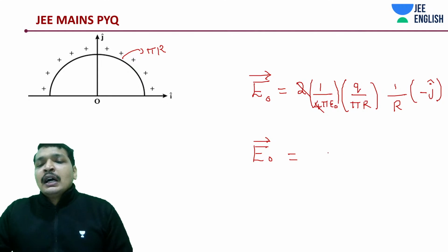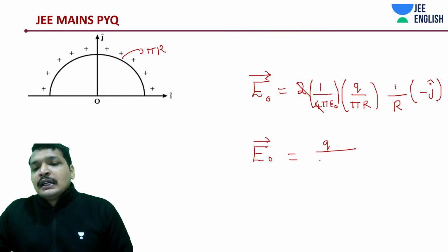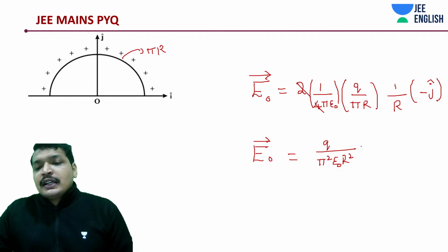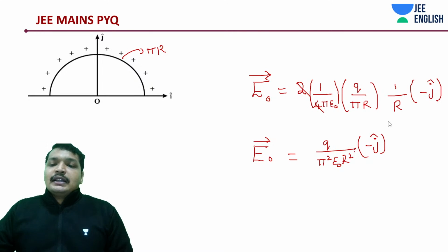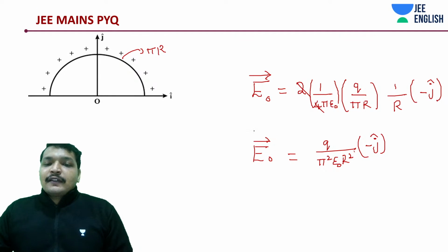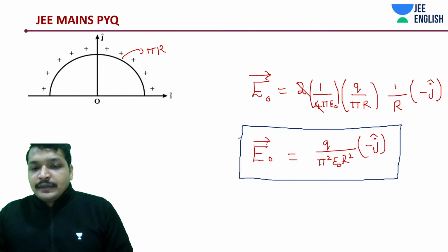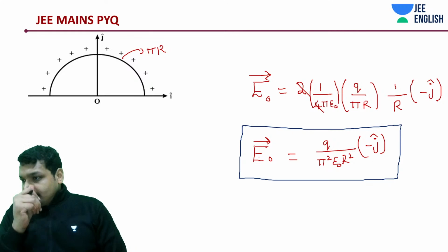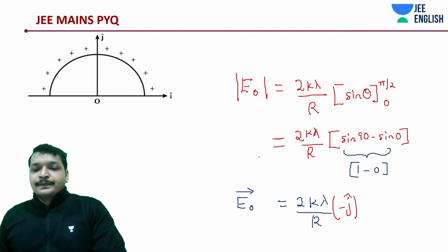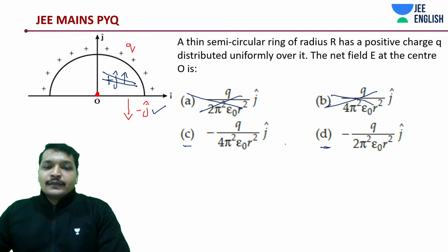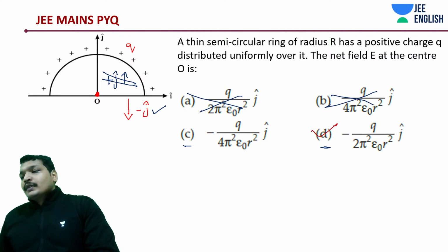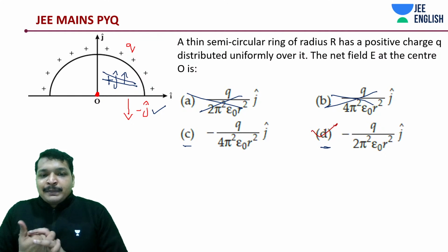Okay, it's going to be what? Q by pi square epsilon naught r square into minus j cap. That's your electric field. That is it, students. That is it. Simple. The answer exists. Let's see. Yeah, answer should have been D. It's a simple one, students. Simple one.